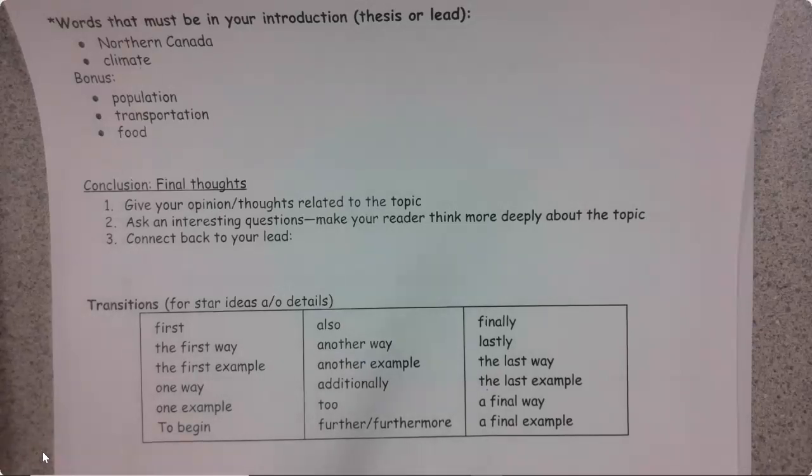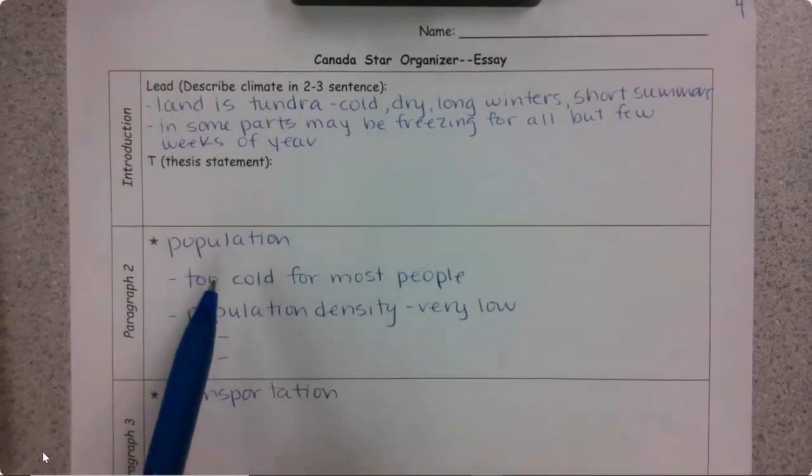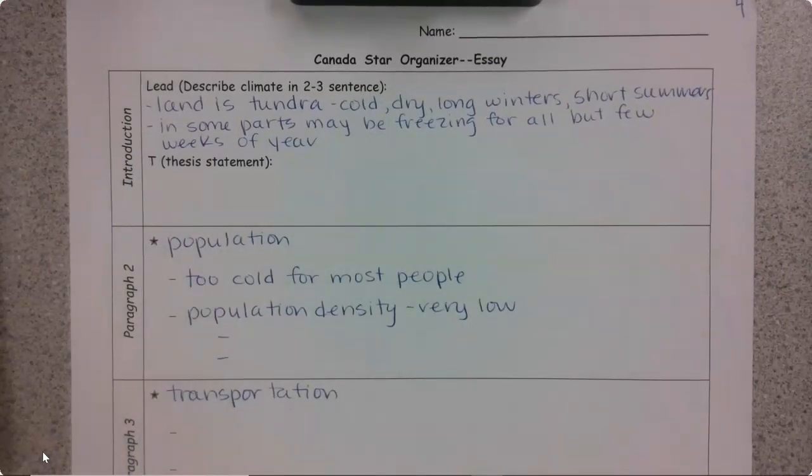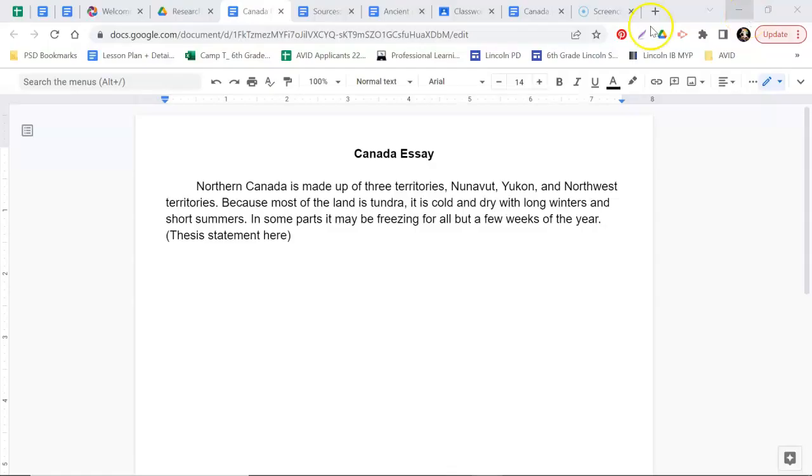Okay? All right, so maybe pick a transition word and use it to write a sentence that introduces the topic of population. So I'll show you what that looks like on mine. The transition that I chose was one way, and I want to introduce population. So mine looks like this. One way the cold affects northern Canada is the population. I could say one way the climate affects northern Canada is the population. And there I have introduced my new topic, and from there I'm going to be able to write my details.